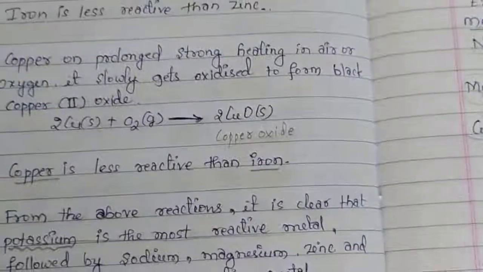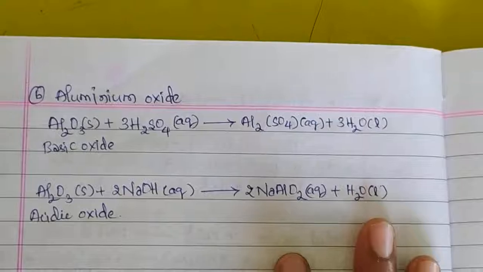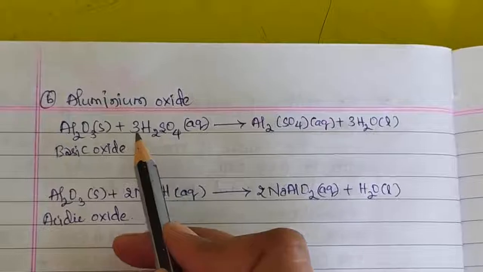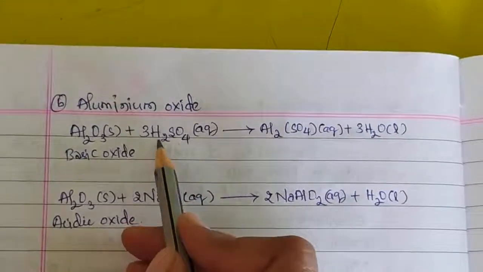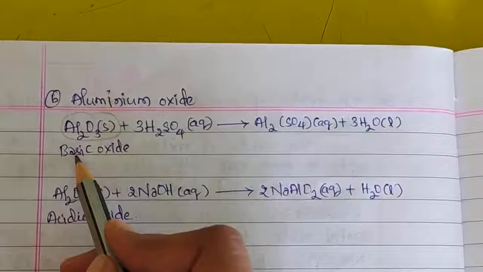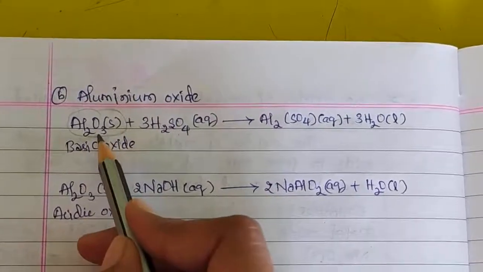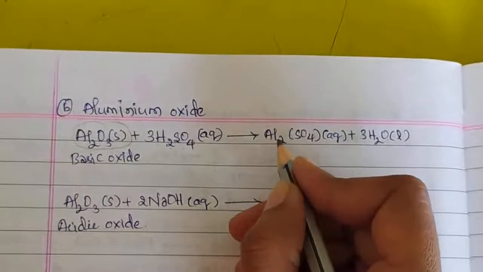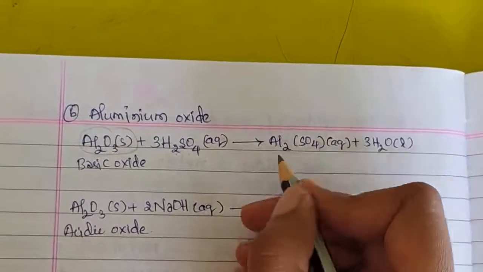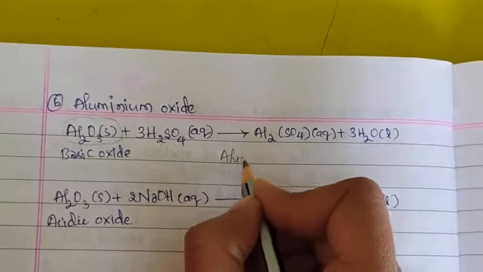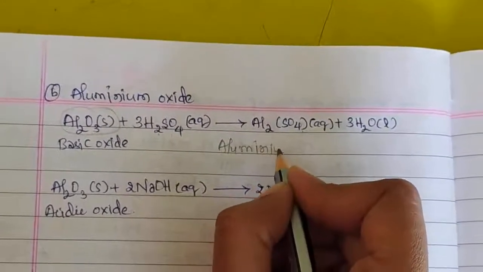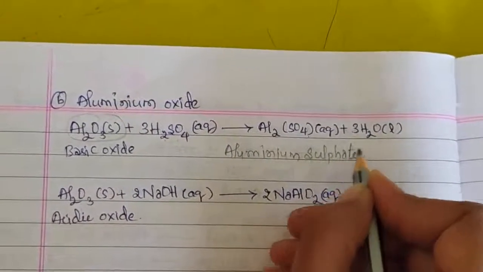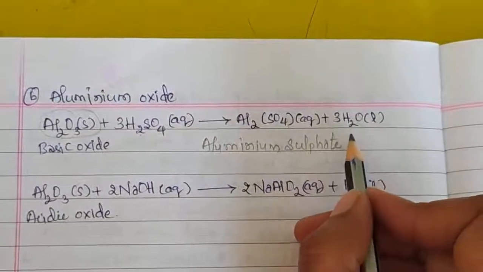One more example of amphoteric oxides is aluminium oxide. It reacts with sulfuric acid. Here in this case, this aluminium oxide is acting as a basic oxide and it is basic in nature, and when it reacts with the acid it forms salt. Here the salt formed is aluminium sulfate and water.